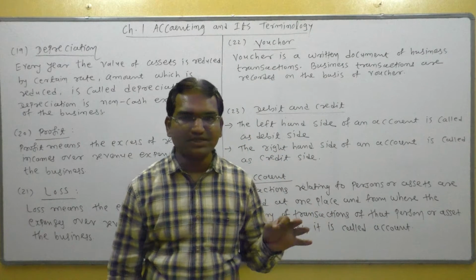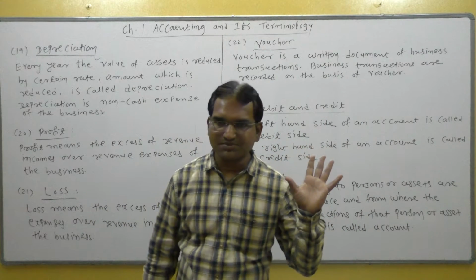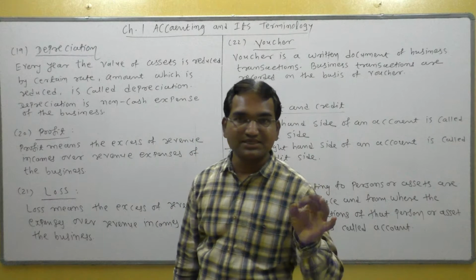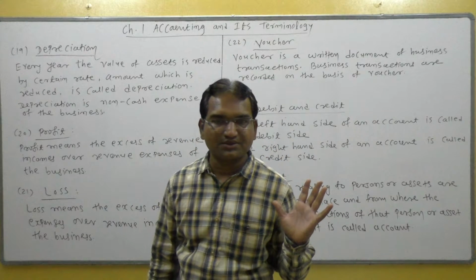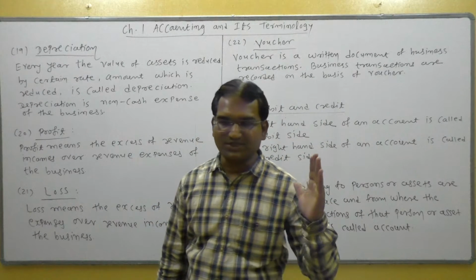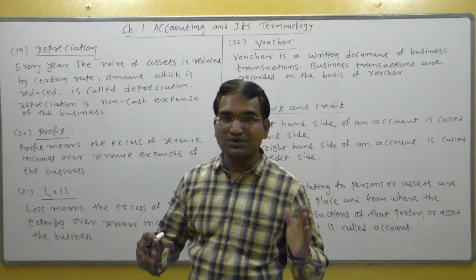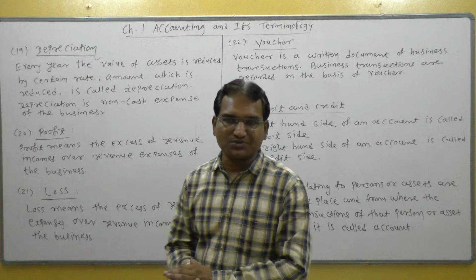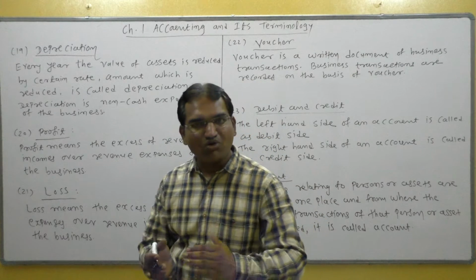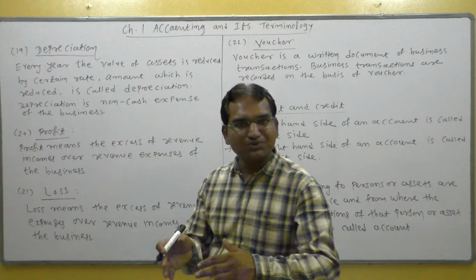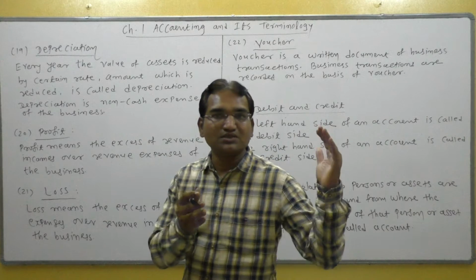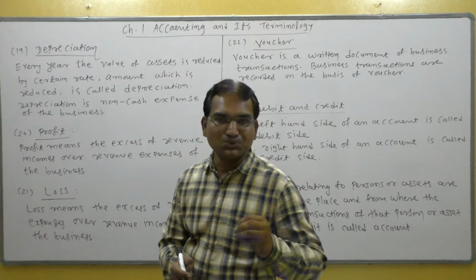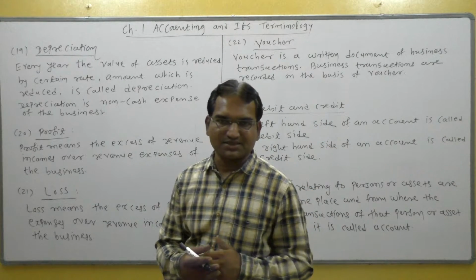Depreciation means decrease. In simple words, depreciation means decrease in the value of an asset due to a variety of reasons. Assets include furniture, machinery, computer. They are assets of the business, and the value of such assets is going to decrease every year due to use of such assets.